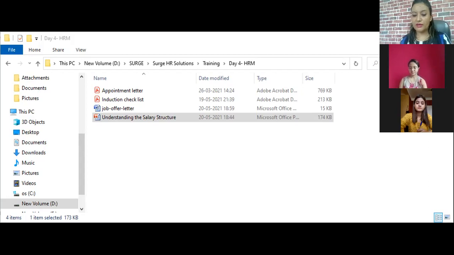And the full form of CTC is cost to the company. It is not for the entire employees. It is for each employee. For each employee, the CTC will be different.